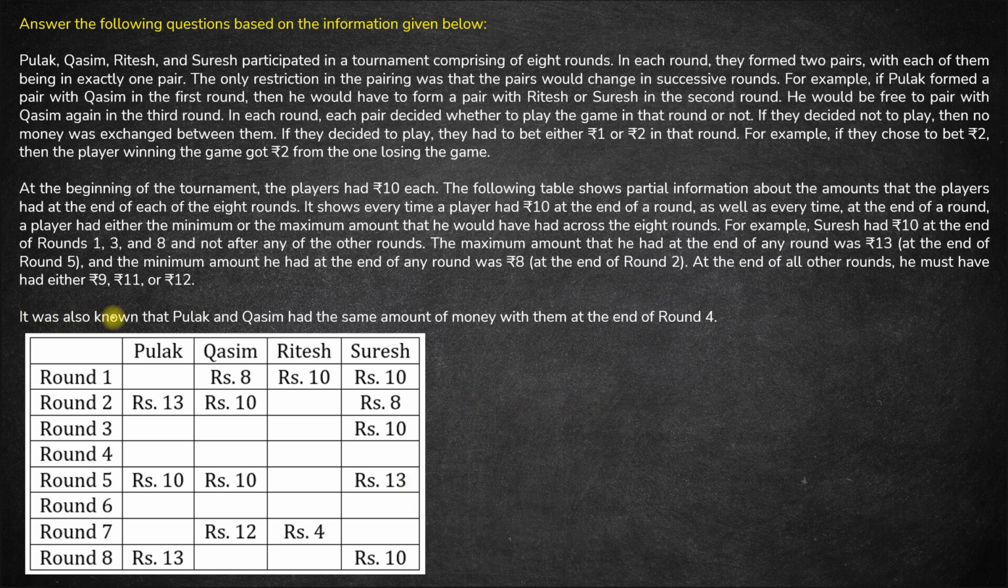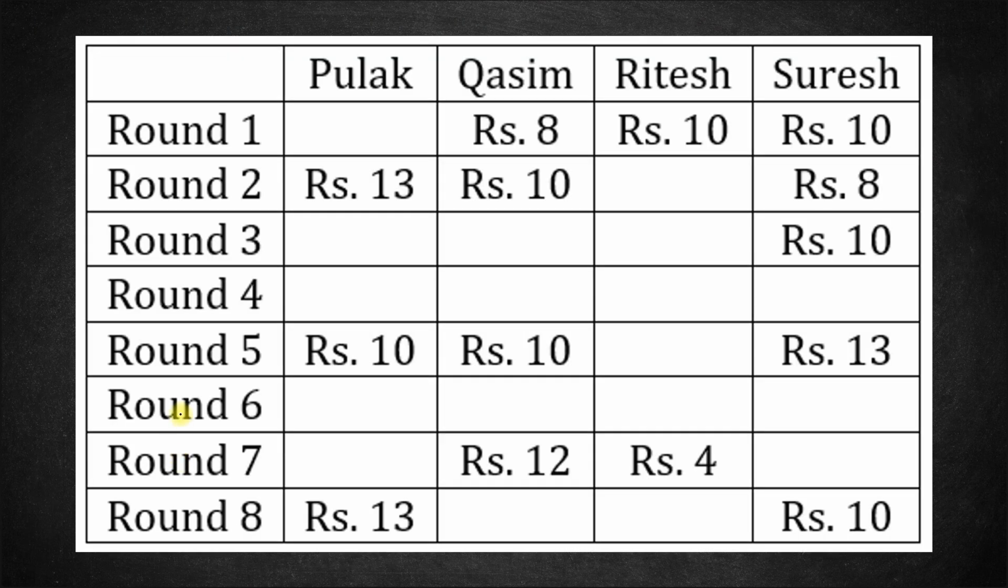And finally, it is also known that Pulak and Qasim had the same amount of money with them at the end of round 4. So both these values should be the same. Okay. Now let's start solving this set. Pulak and Qasim have the same amount at the end of round 4 here. So let's start with round 1.